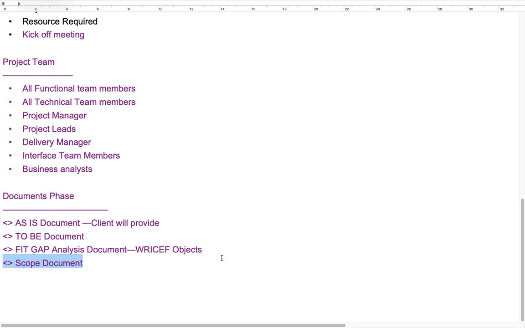That's the reason we need to write emails and send different kinds of meeting requests to different people to get the information. Once you are perfect in all these areas and have confidence, then start the configuration.